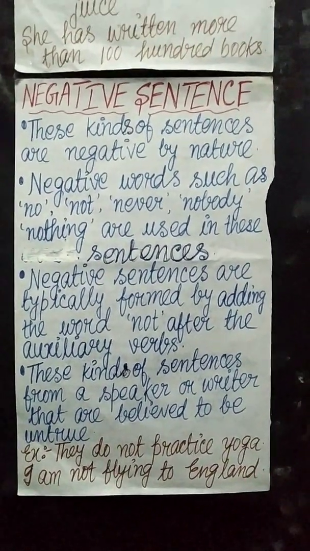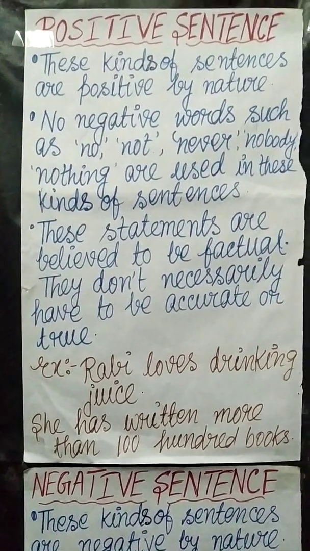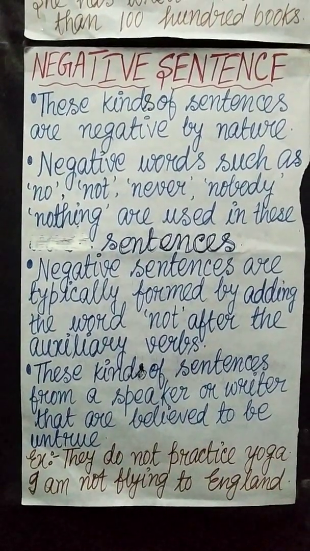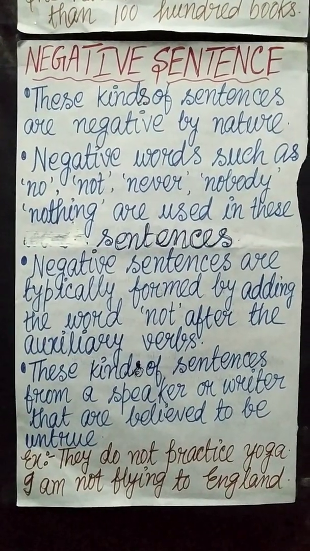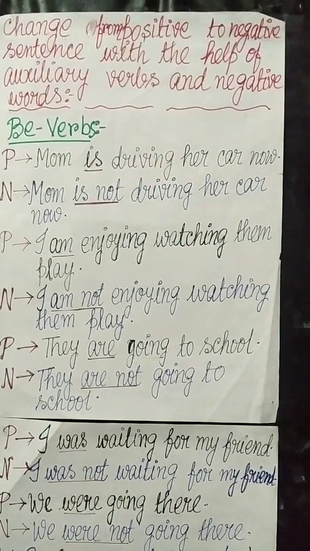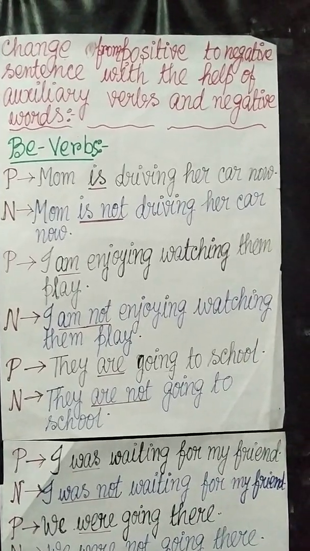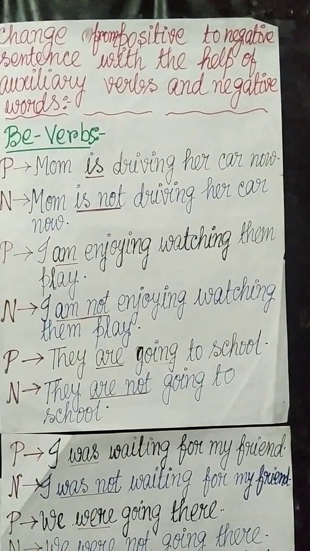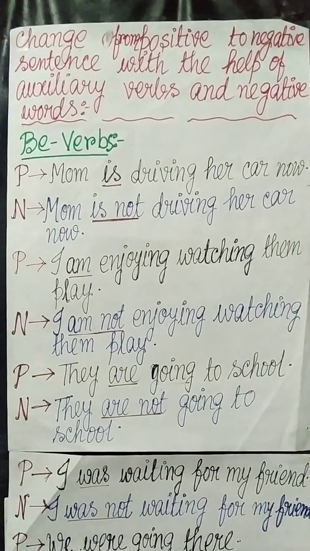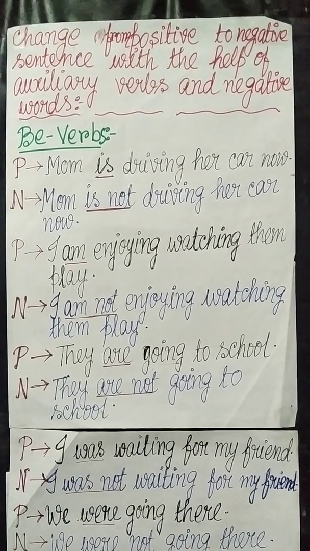So students, first we have learned what is a positive sentence, and next we have learned what is a negative sentence. Now we will learn how to change from positive to negative by adding this not or any negative words. So how can we change? We change from positive to negative sentences with the help of auxiliary verbs and negative words. So we will learn how we can do this.